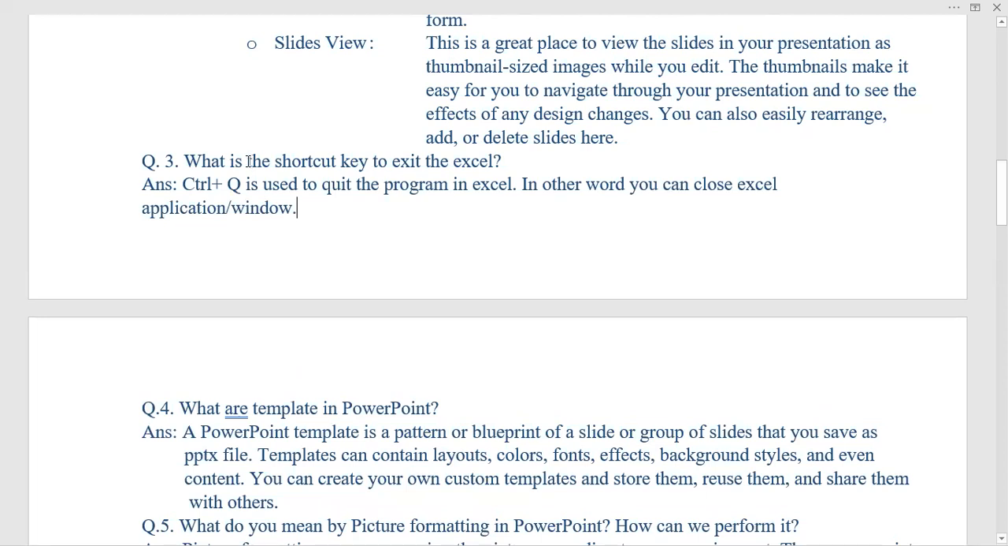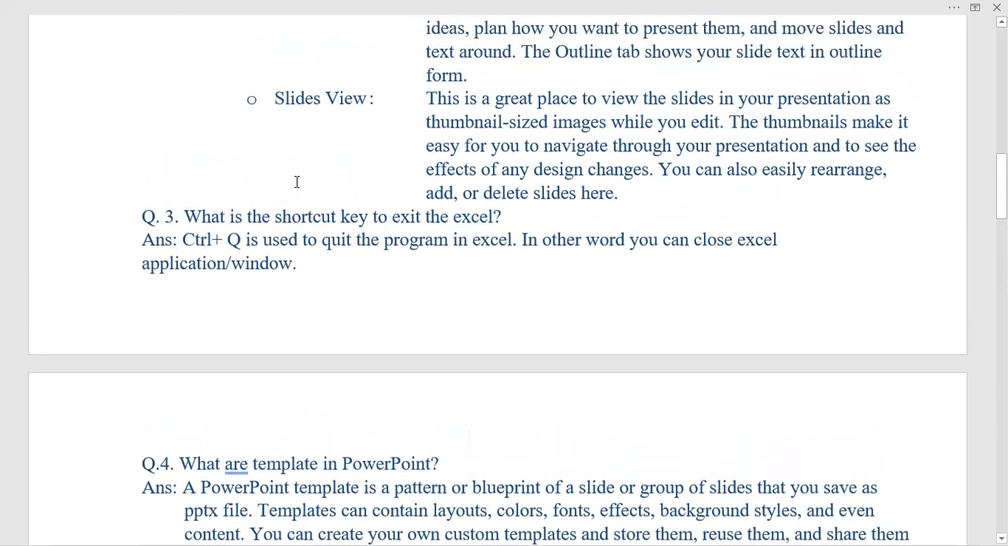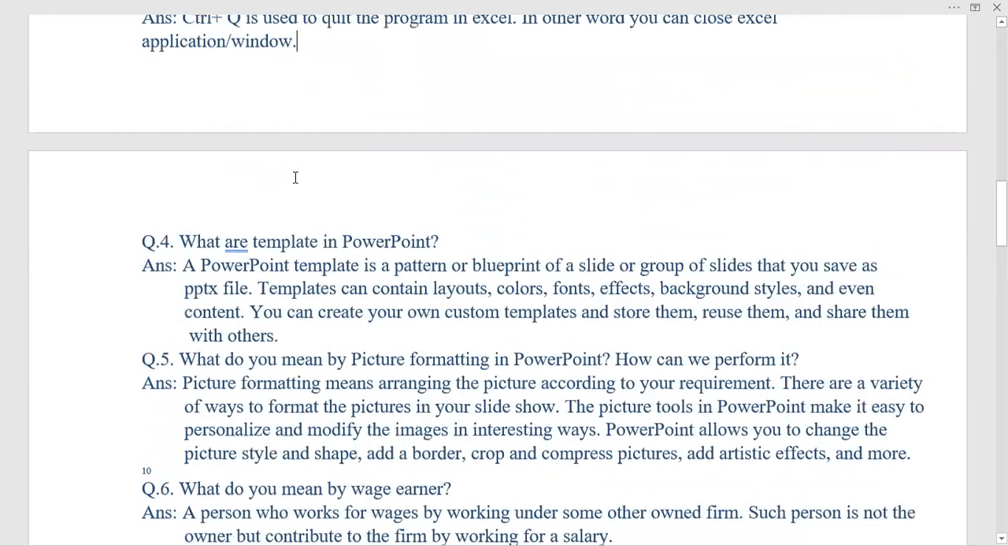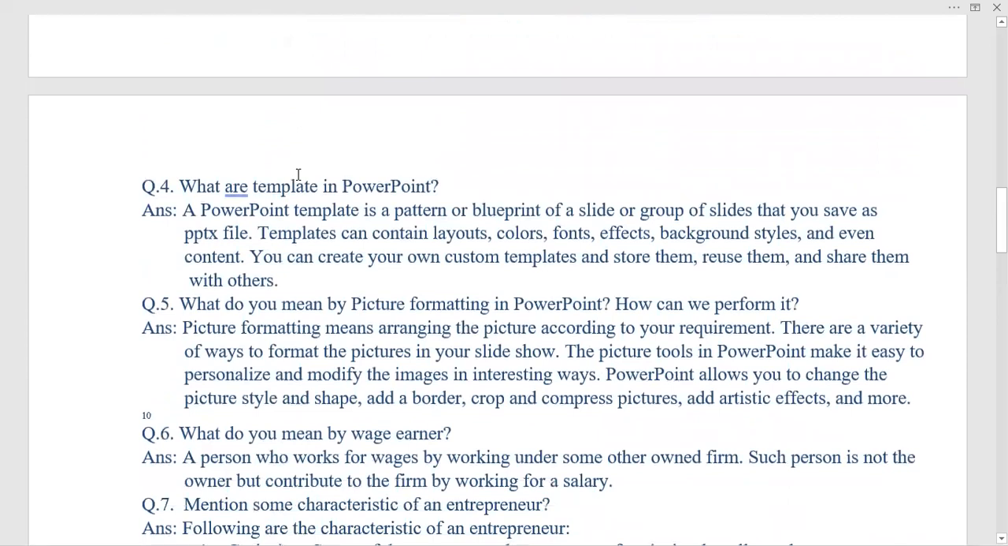So this is the thing that we do with the Control plus Q. Control plus Q is used to close the Excel window. Now, next question is, what are templates in PowerPoint? So what are the templates?